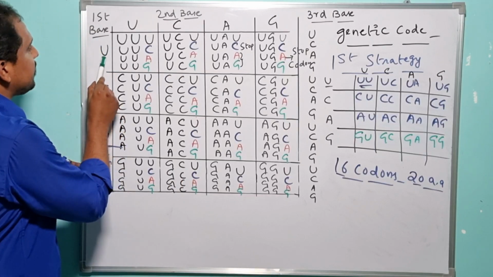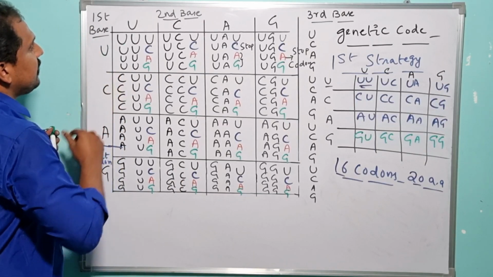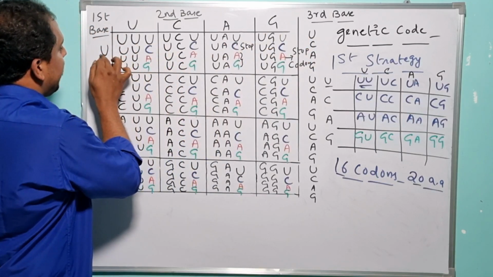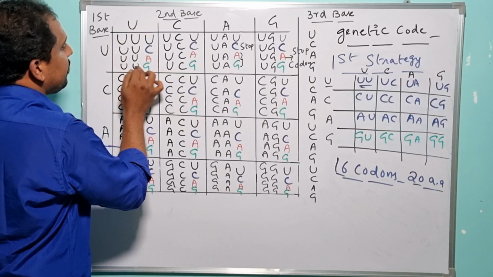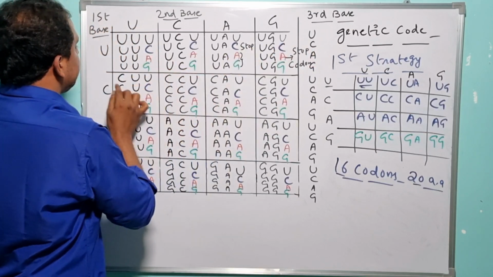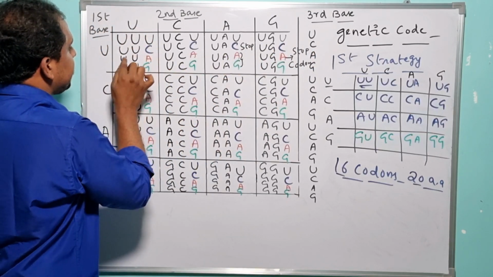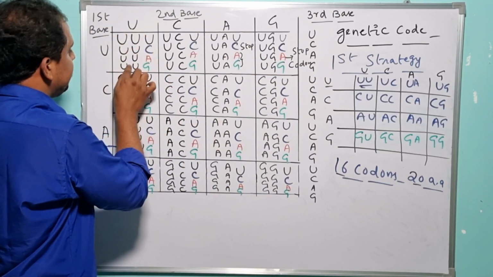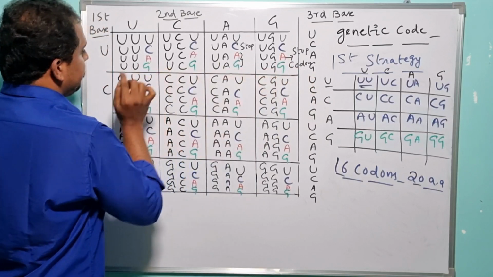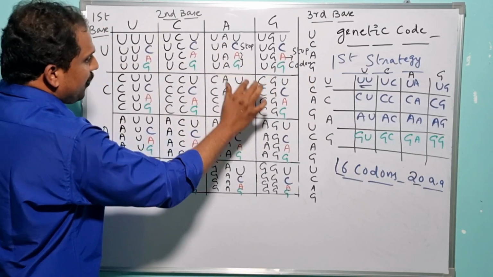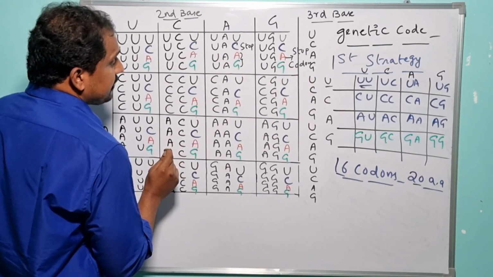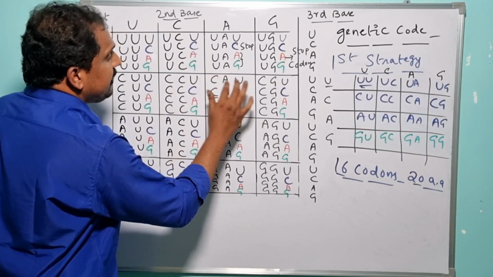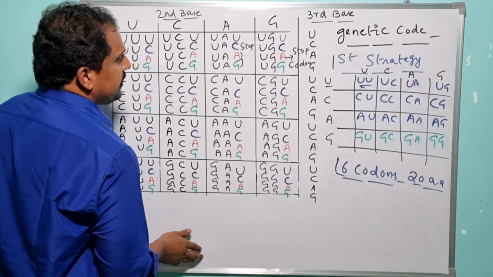This is nothing but the first base, the second base and the third base. Again the first base, the second base and the third base, and so on. In this way 3 nucleotides act as one particular codon. So in this way they designed the specific genetic code.